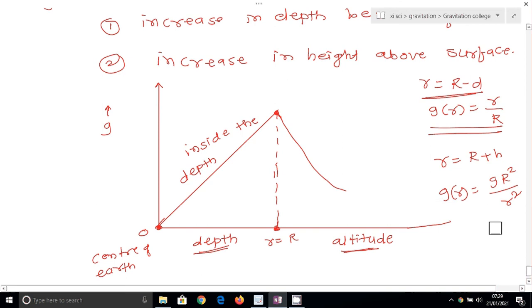Here the decrease in acceleration due to gravity with height is like this. This is the outside of earth, means at height h from earth surface, and this is the point on earth surface.